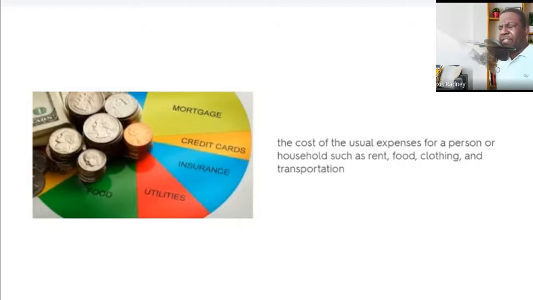Have you heard a song of Juan Luis Guerra? Coste la vida. That is the cost of living, guys. So the definition is very easy. The cost of the usual expenses for a person or household, such as rent, food, clothing, and transportation. Repeat again. Cost of living.